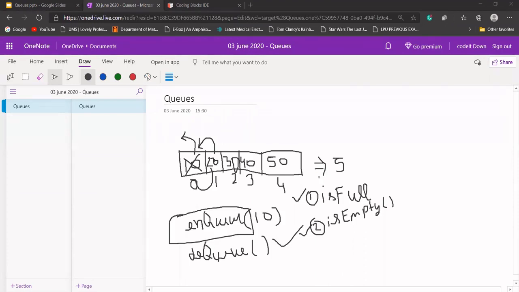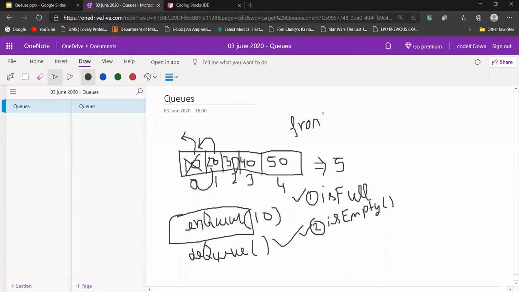Okay. So one more function I want to design. This function should just tell what is the element at the front. Let's say I'm calling it a front function.